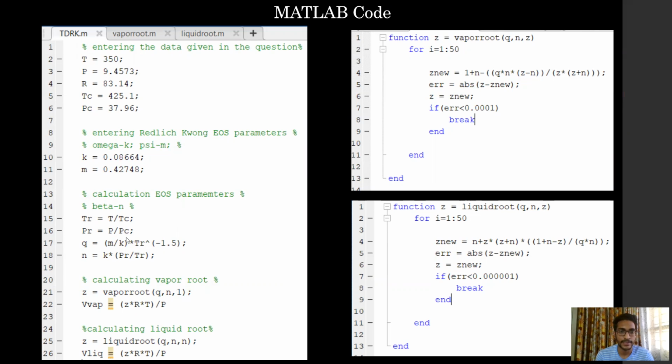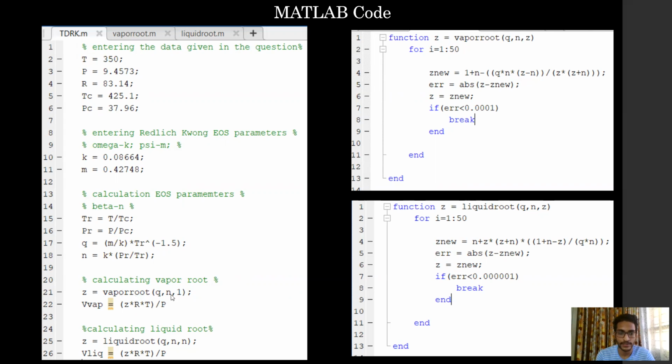Then we calculate beta and q. Beta is denoted as N. We also calculate the reduced temperature and reduced pressure. Once all the parameters are known, we can calculate the value of Z, the compressibility factor for the vapor root as well as the liquid root. In order to calculate the compressibility factor for the vapor root, I have defined a function called vapor root.